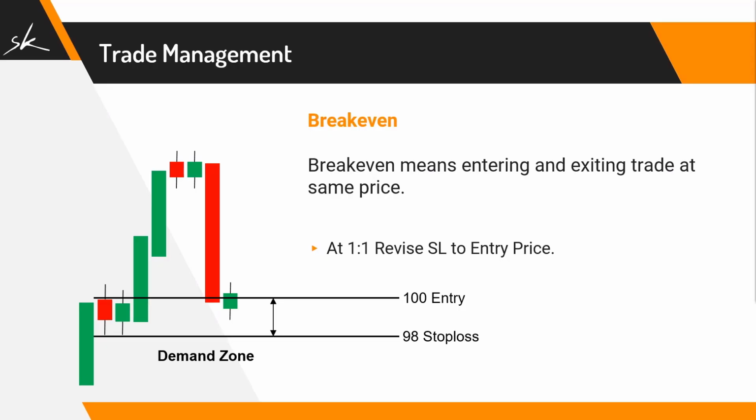Once the price moves the same amount in our favor, we will be at 1:1, which means our profit is equal to our risk. At this time, we will revise our stop loss order, which was at 98, to our entry price 100. If the price keeps moving up, we can achieve our target, but in case the price starts moving down, we will be exiting the trade with no profit, no loss. This is called a break-even trade.